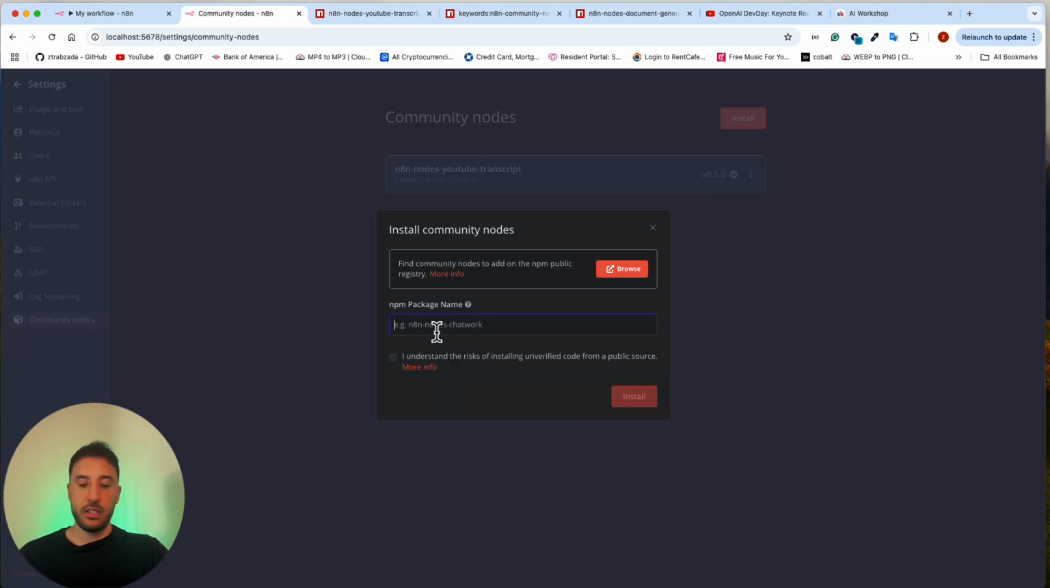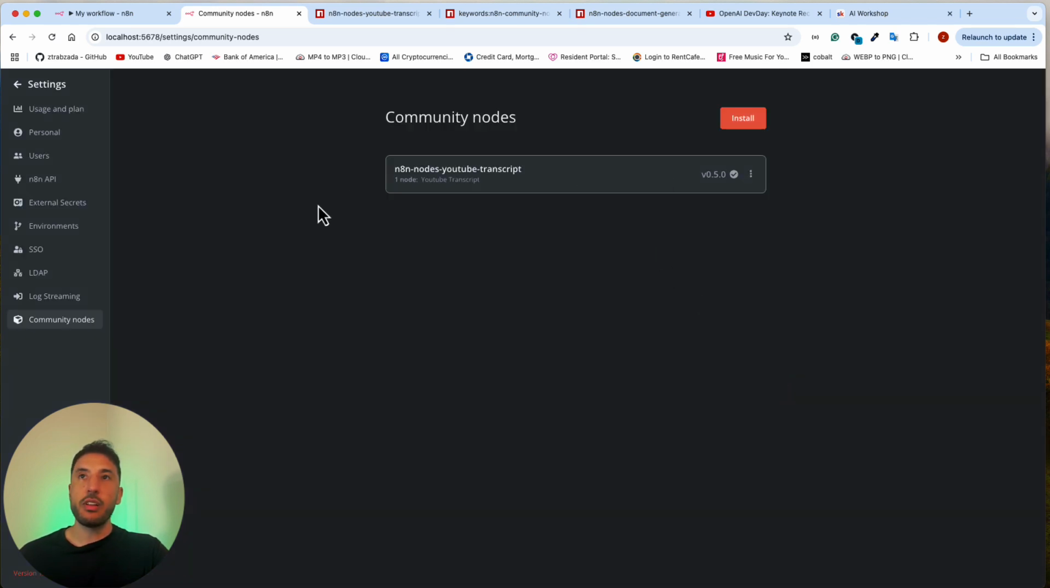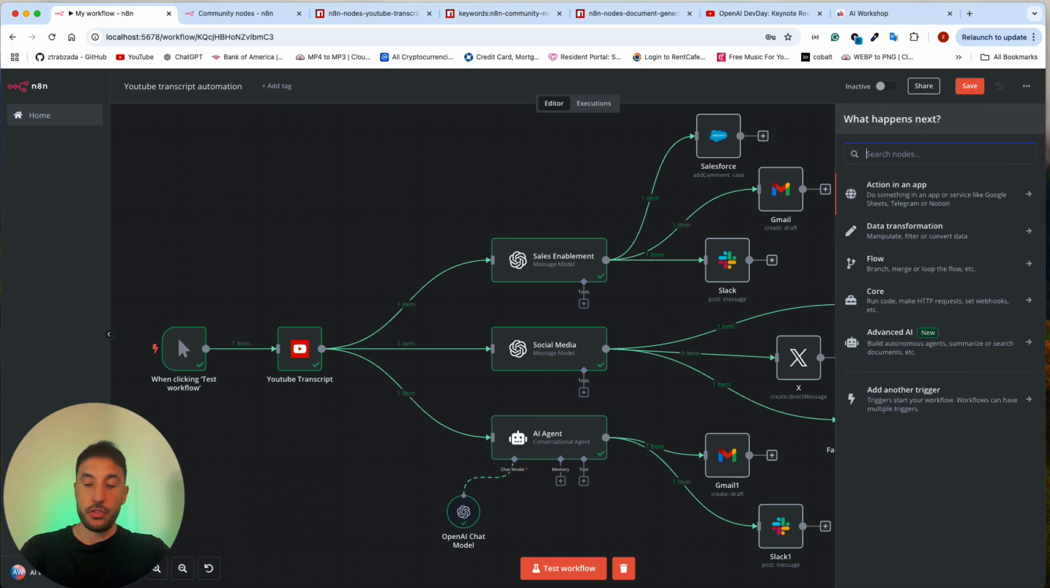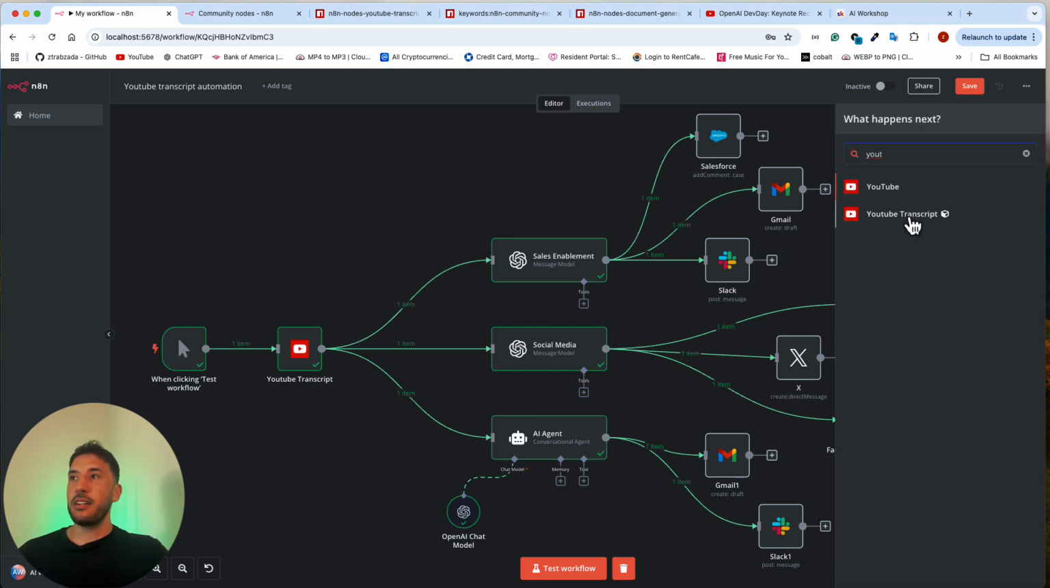You're going to come back here. You're going to paste this and you're going to say understand the risks, because obviously you are using a public source, because all of these nodes are made by the community. You'll click on install and you will have this node installed now. So next time when you come to your workflow, if I go over here, now if I click on add node and search for YouTube, as you can see right here, the YouTube transcript node is available for me. And next to it, this little box that just says this node is from our community. It's part of the n8n YouTube nodes YouTube transcript package. Okay, so that's the difference.